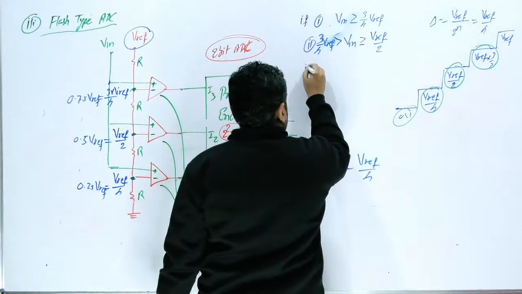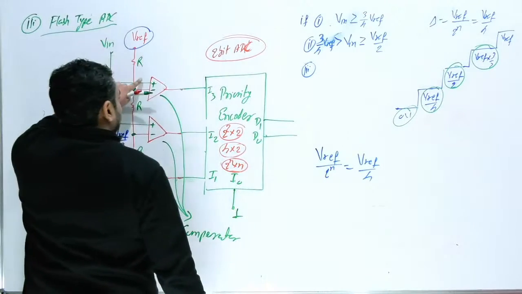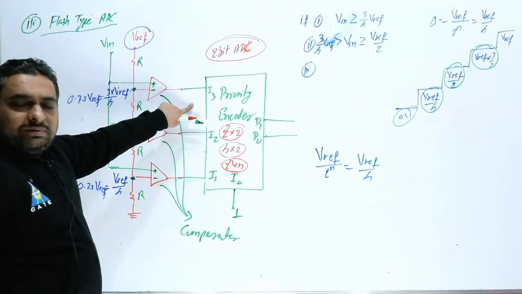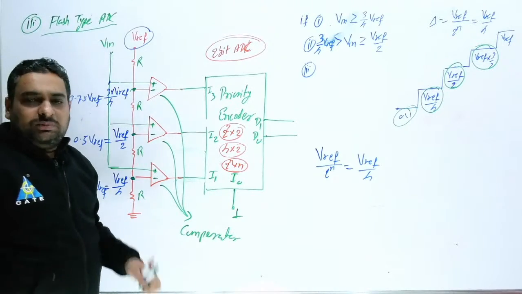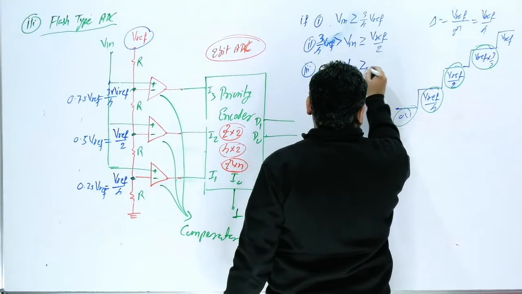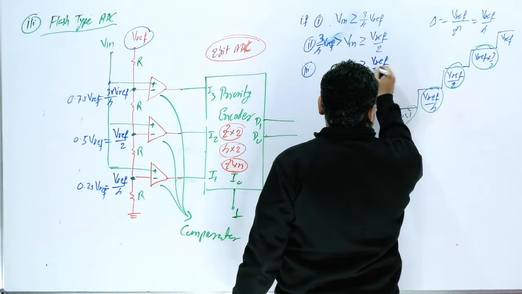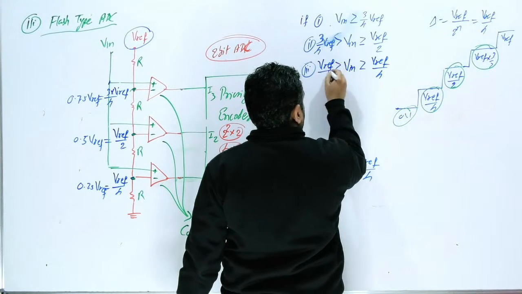One thing you can remember, if this value and this value are equal, output is 1. Sometimes students get confused. If both are equal, output will be 1. Now in the third case, if V in is greater than or equal to V reference by 4 but less than V reference by 2.